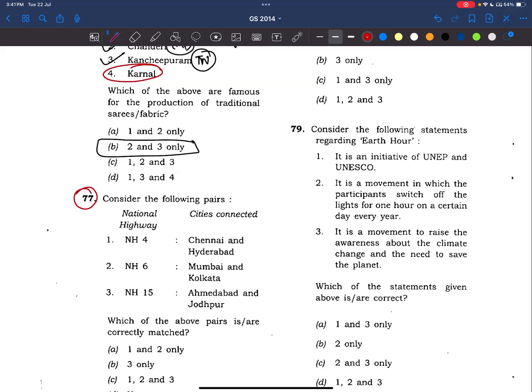Consider the following national highways and cities connected. See, when we see the question at its face value, we feel that this is a very tough question. But you see, this can be solved with very common sense. Okay, I'll tell you. We have to know how these national highways are numbered. If you know that concept, this question is very easy.